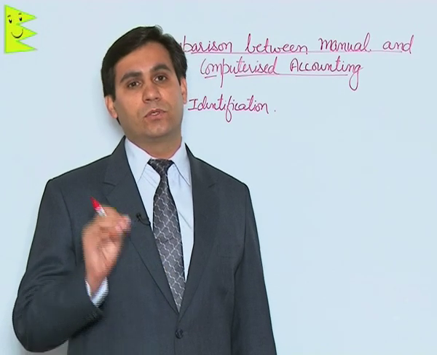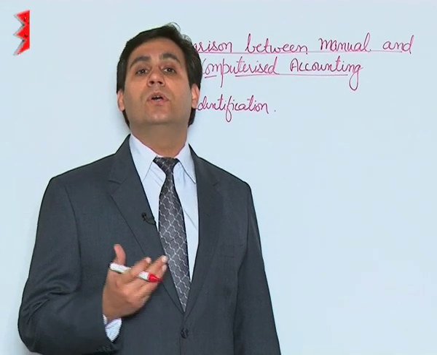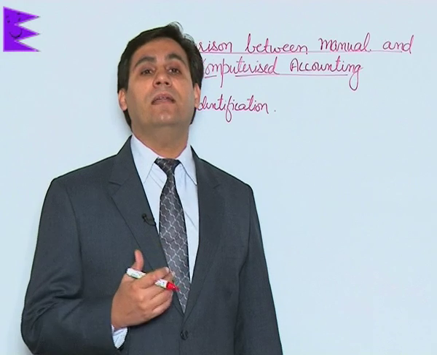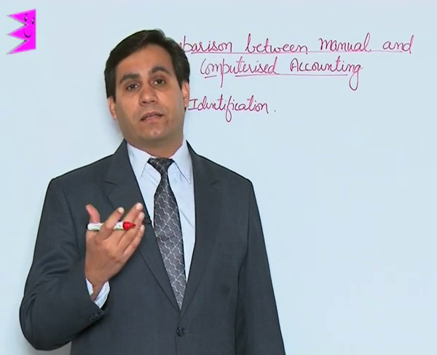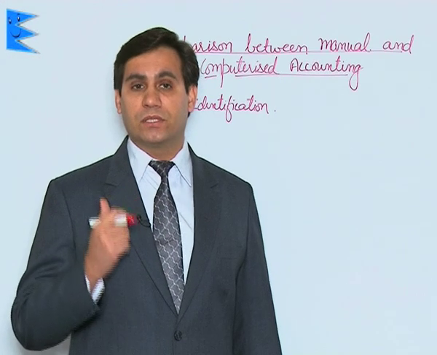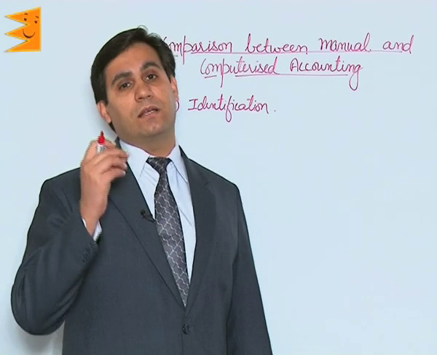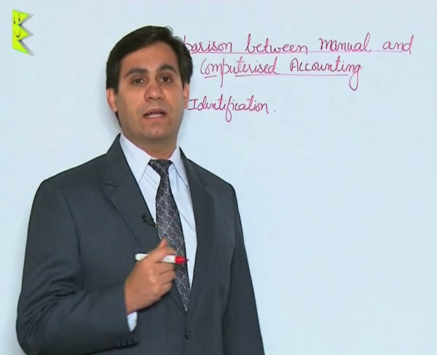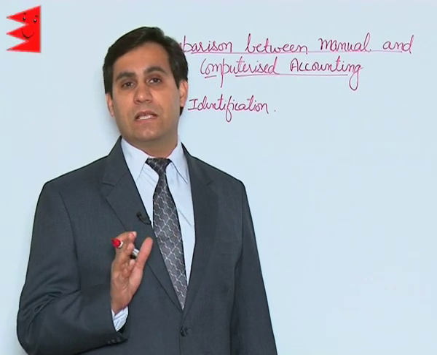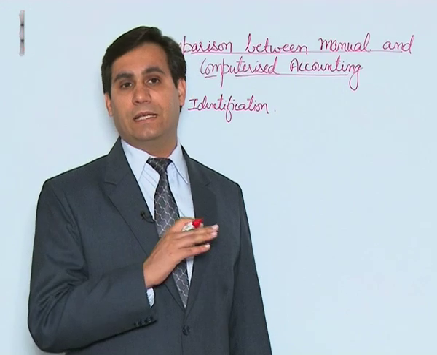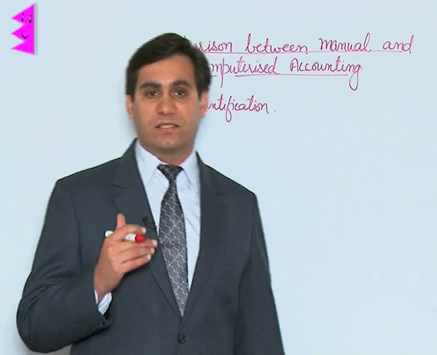In computerized system, the rules are fed into the computer directly, and the programs then help you to prepare accounts in a rapid and quick as well as sure shot manner. They are correct, for calculation parts are done by the computers. Whereas in manual system, the rules are same. The only difference is that the calculation part, the posting part has to be done by accountants. So fundamentally there is no difference apart from the fact that it is being done manually and the computerized accounting is being done with the help of computer systems.